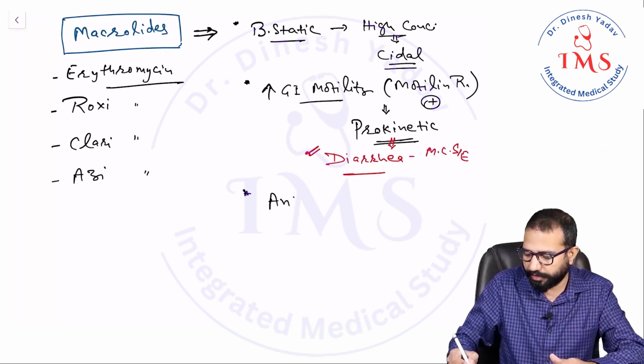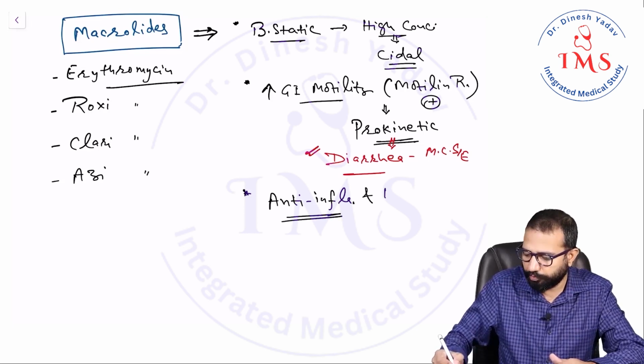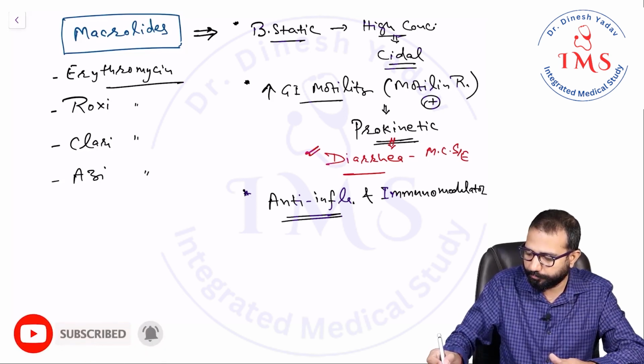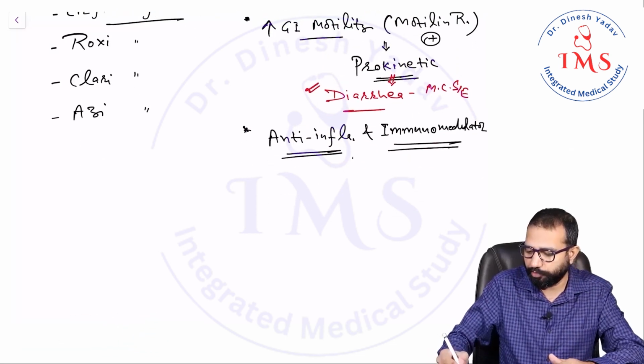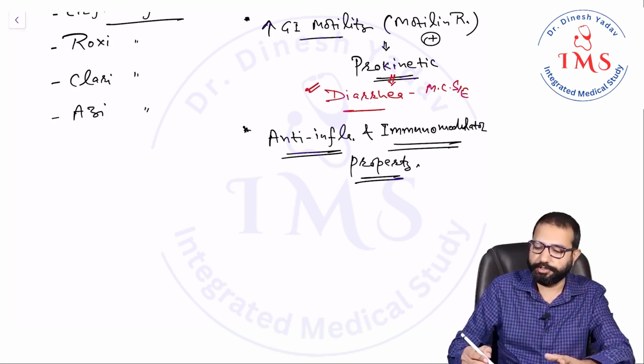After this guys, these drugs have anti-inflammatory and immunomodulator properties. Antibiotics having anti-inflammatory and immunomodulator property, these antibiotics.